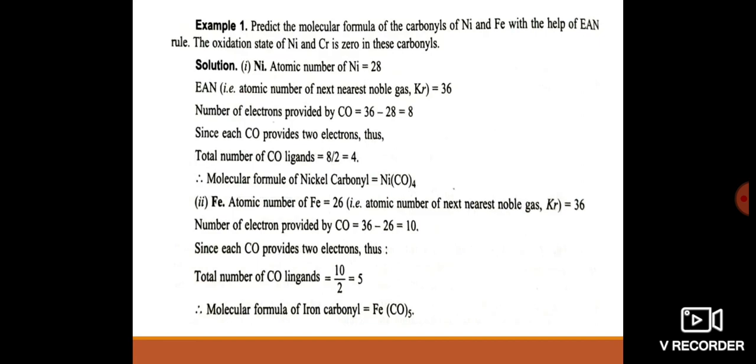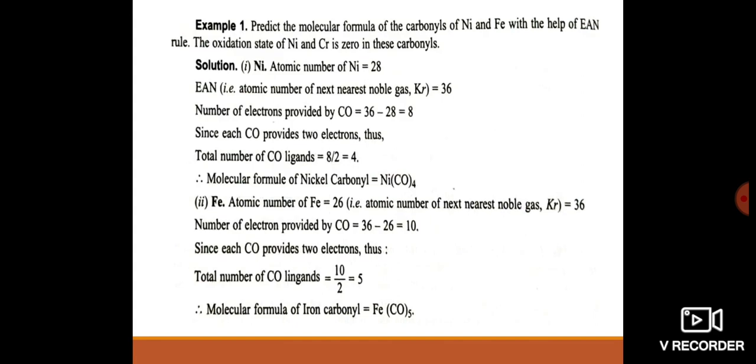The molecular formula of nickel carbonyl is tetracarbonyl nickel. Like that we will also calculate pentacarbonyl iron. The atomic number of iron is 26. The next inert noble gas is krypton, the EAN value of iron is 36. So the number of electrons provided by ligands is 36 minus 26, which is equal to 10.